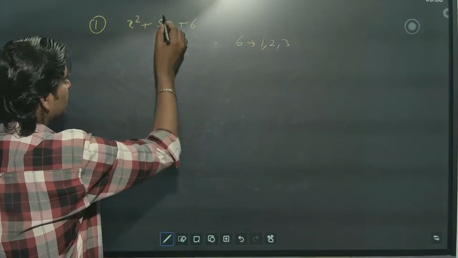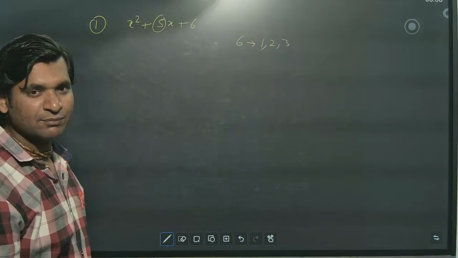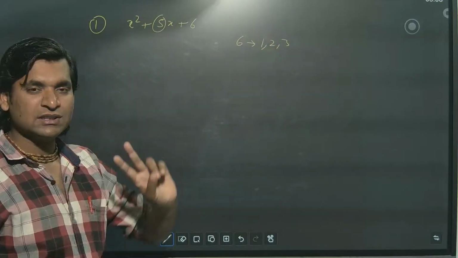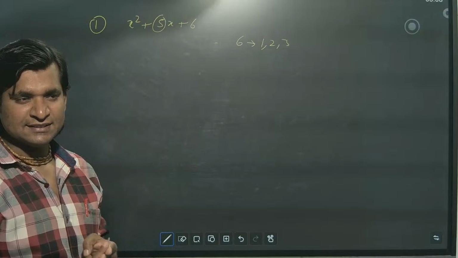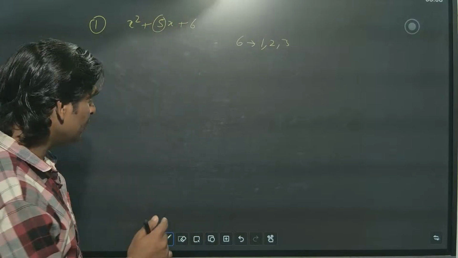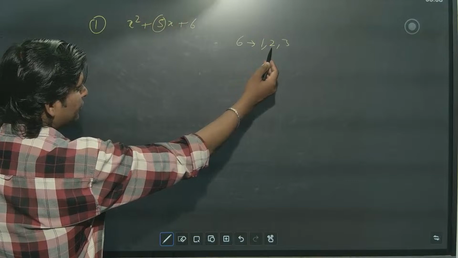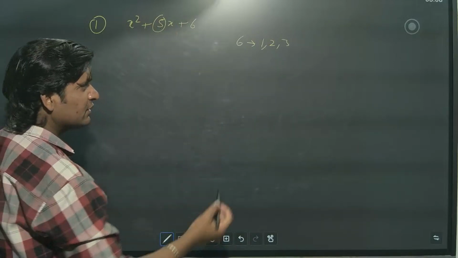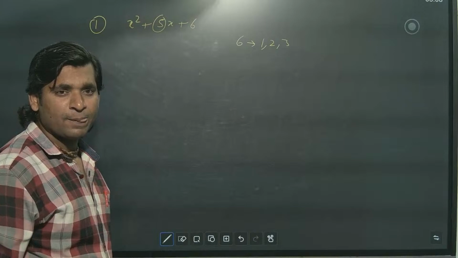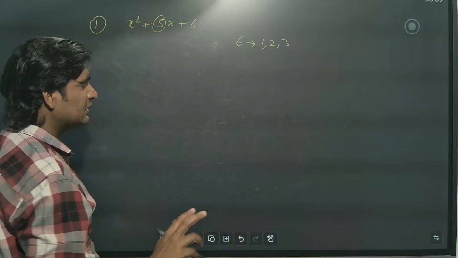Select two numbers such that their sum is 5 and their product is 6. If you take 1 plus 2, 5 will never come. 1 plus 3, it will not come. 2 plus 3, 5 will come, and 2 into 3, 6 will come.